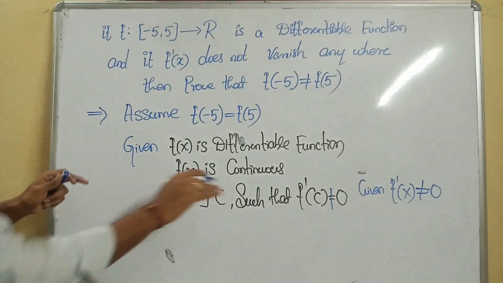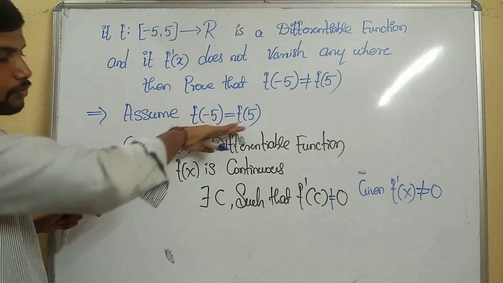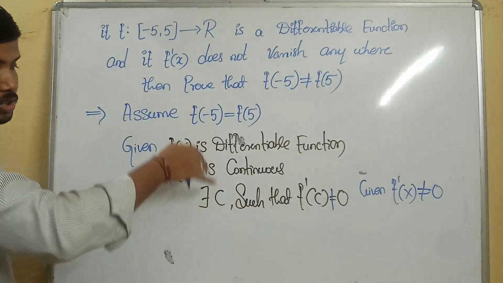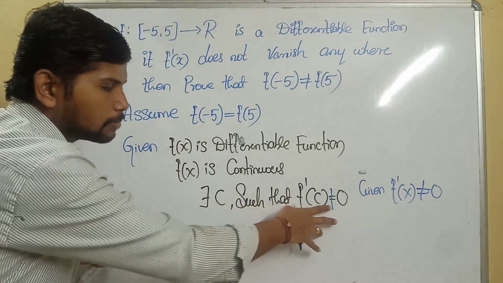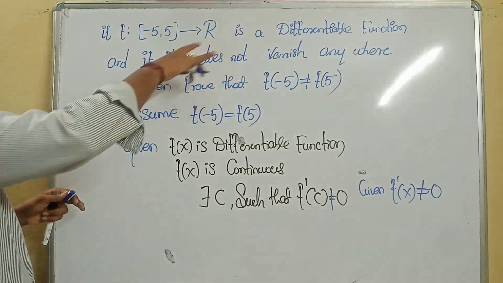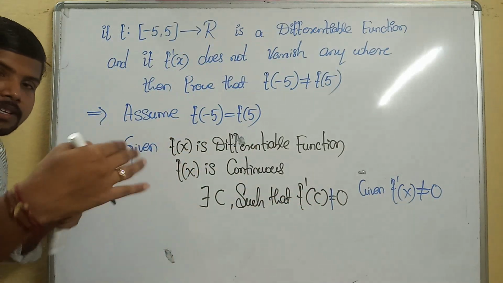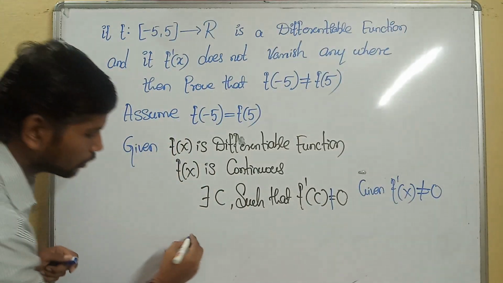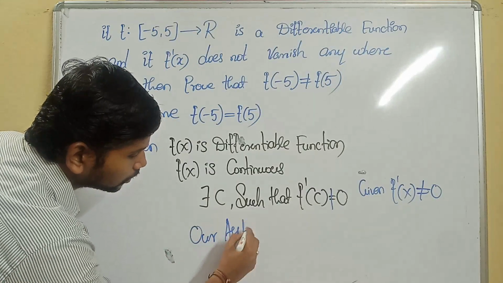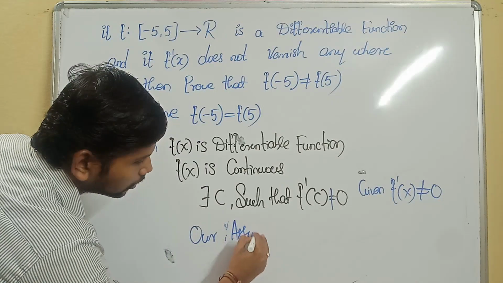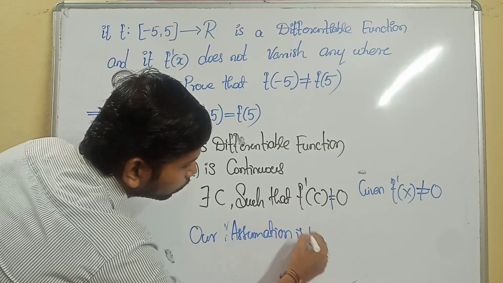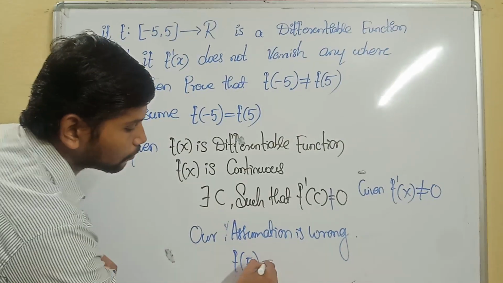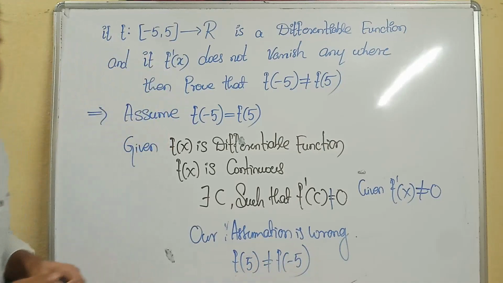No. What we assumed is f of a equal to f of b. It is differentiable, it is continuous, so all the conditions of Rolle's theorem are satisfied. f dash of c must be equal to 0 actually. But what they gave is f dash of x does not vanish, so it will not be 0 for any value. That's why our assumption is wrong. If our assumption is wrong, then the actuality is f of 5 not equal to f of minus 5. Got it?